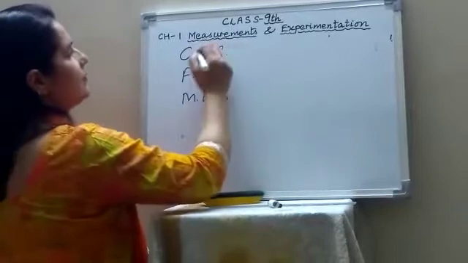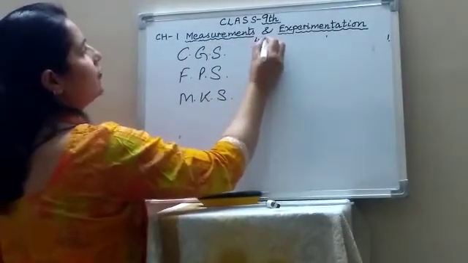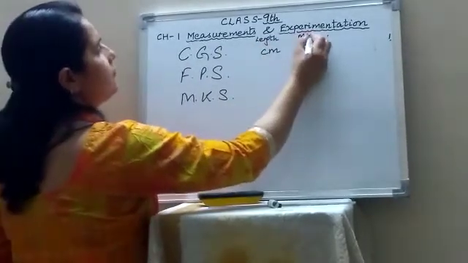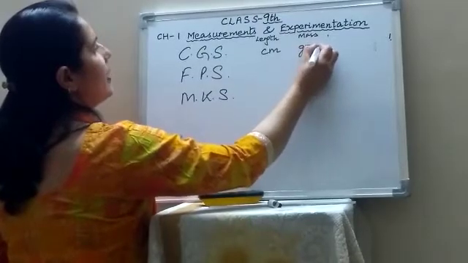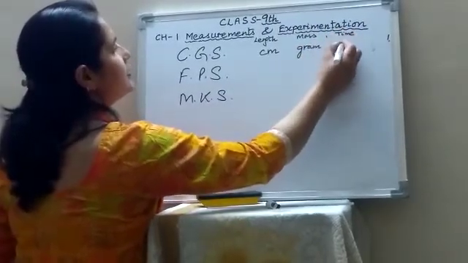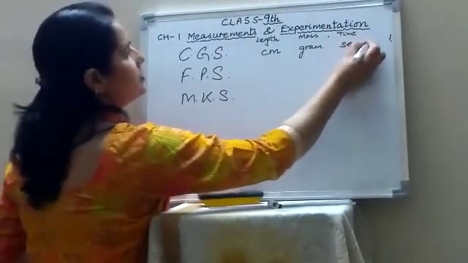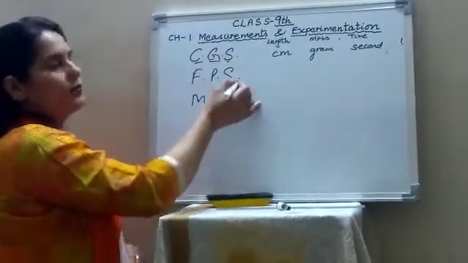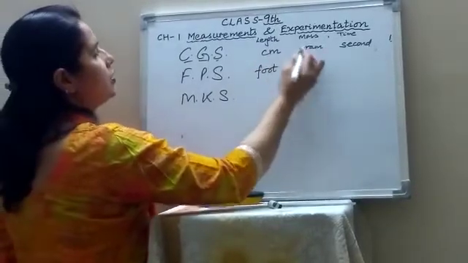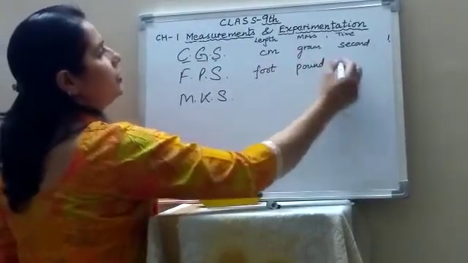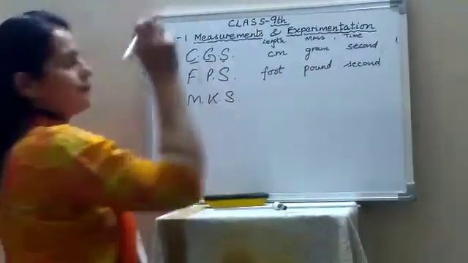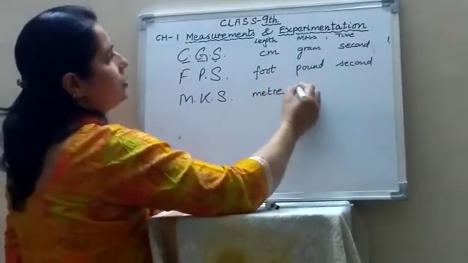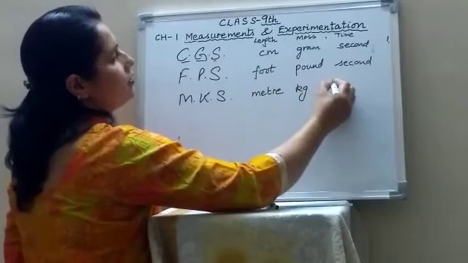In the CGS system, the unit of length is centimeter, the unit of mass is gram and the unit of time is second. Okay children, CGS: centimeter, gram, second. In the FPS system, the unit of length is foot, the unit of mass is pound and the unit of time is again second. In the MKS system, the unit of length is meter, the unit of mass is kilogram and the unit of time is again second.